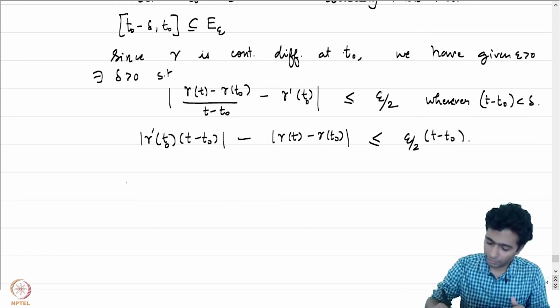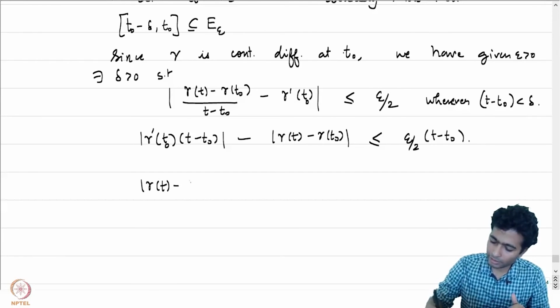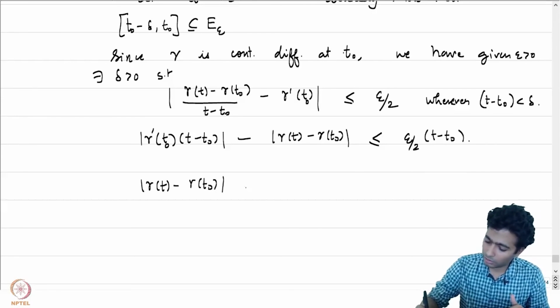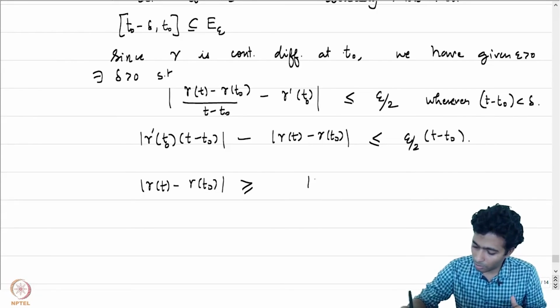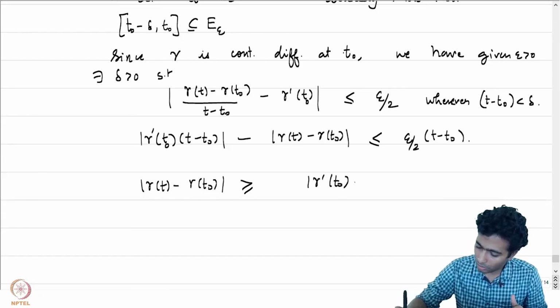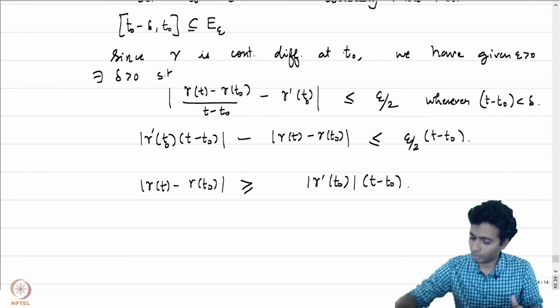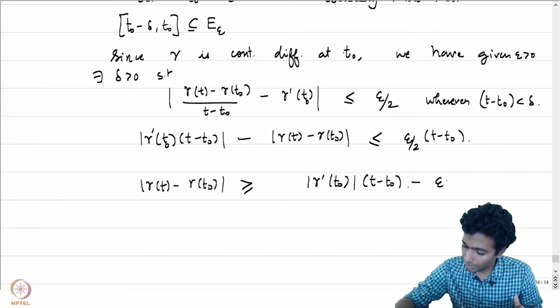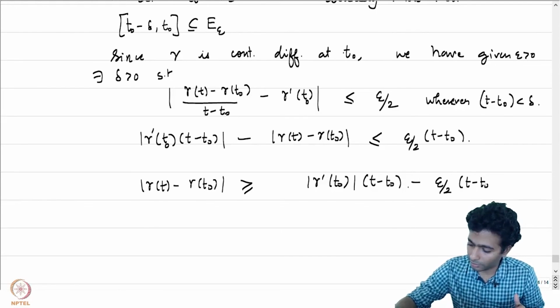And rewriting, we have mod of gamma of t minus gamma of t naught is greater than or equal to mod gamma prime at t naught times t minus t naught minus epsilon by 2 times t minus t naught.